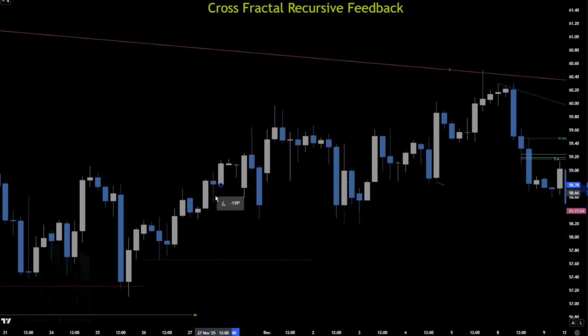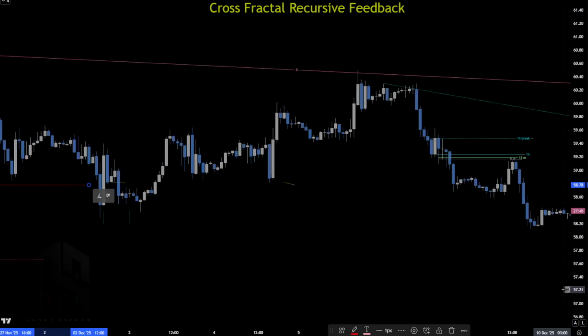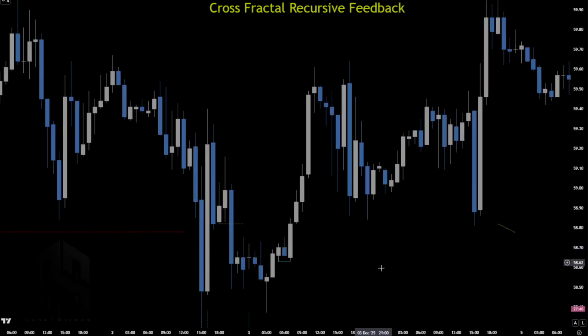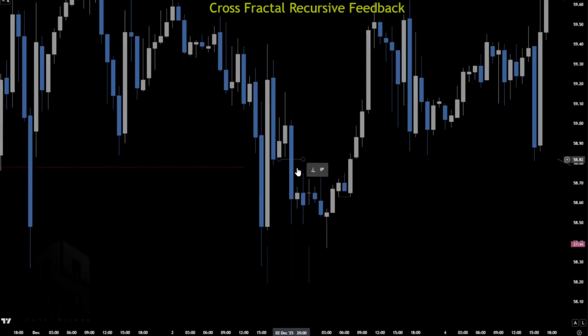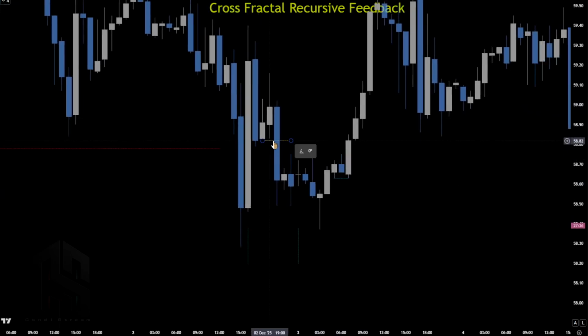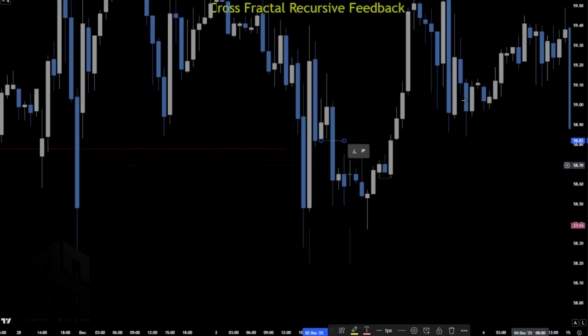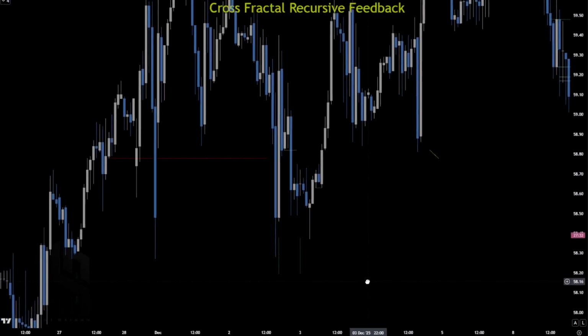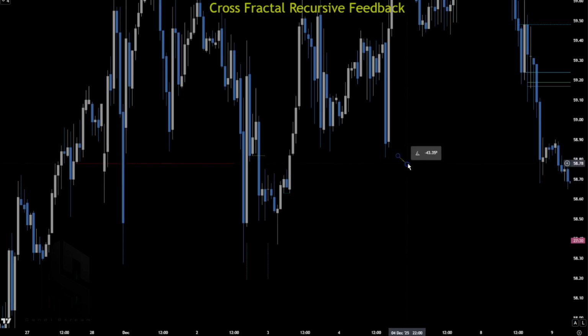So from this level, this is a 4 hour level, tested once, tested twice. Forward in time we have a new 4 hour level developed, so test one, test twice, and then forward in time from there we have an hourly developed. So we need to break this level exactly on 4 hour to have a confirmation we're moving down.